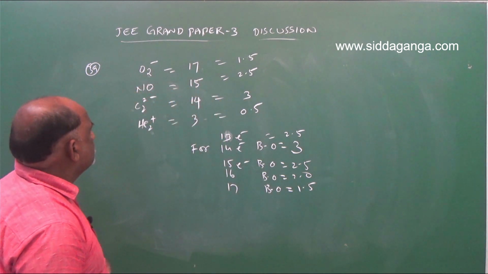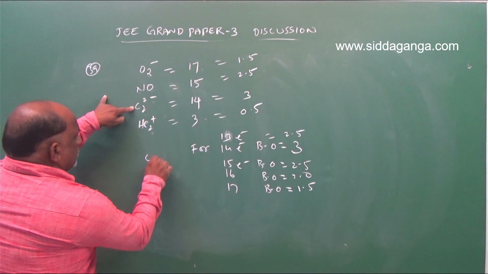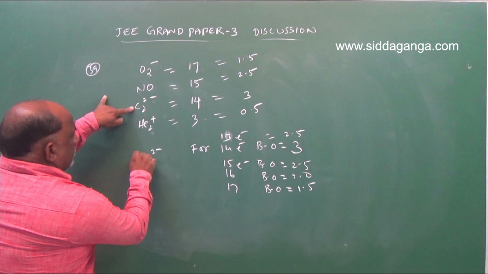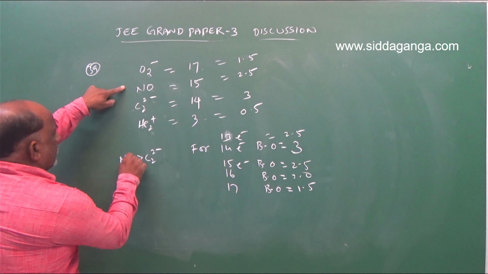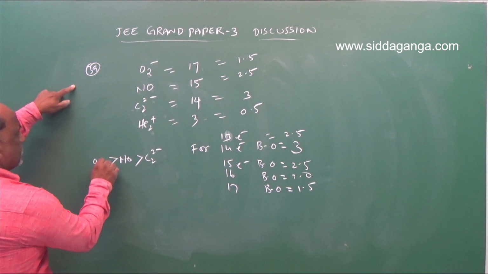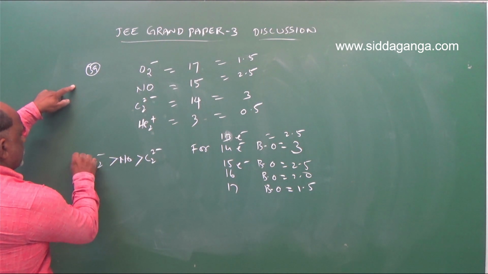So the answer is C2 2 minus. Next is NO. Next is O2 minus. Next is He2 plus.